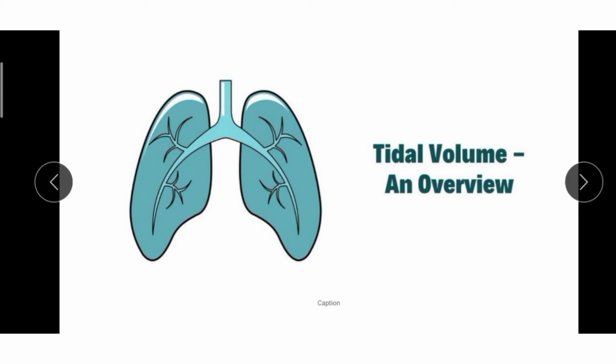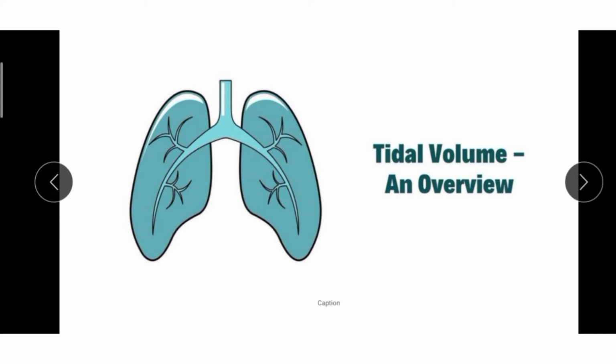Now we will discuss respiratory or pulmonary volumes and capacities. The quantities of air the lungs can receive, hold or expel under different conditions are called pulmonary volumes. The combination of two or more pulmonary volumes is called pulmonary capacities. Pulmonary stands for lung. First we will discuss respiratory or pulmonary volumes.